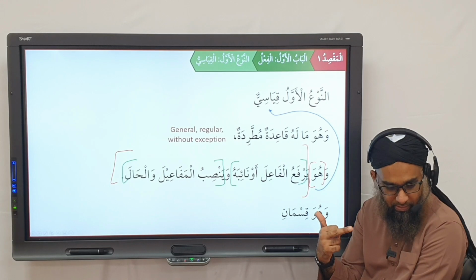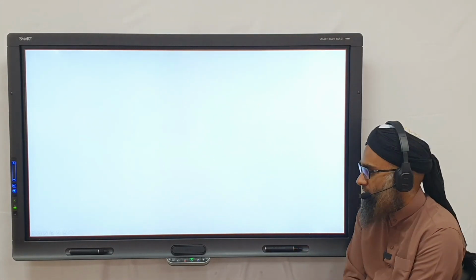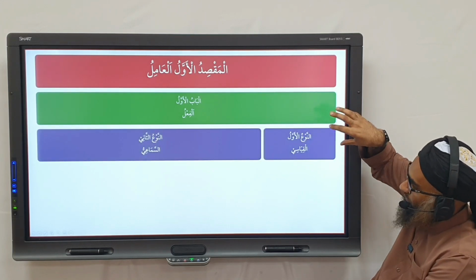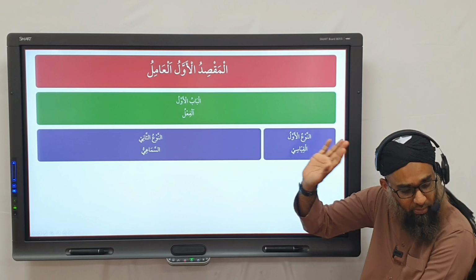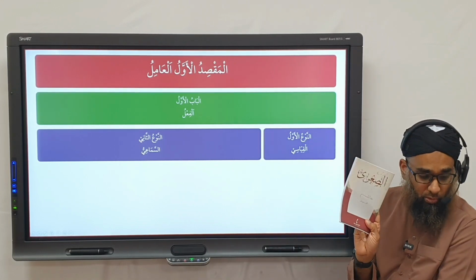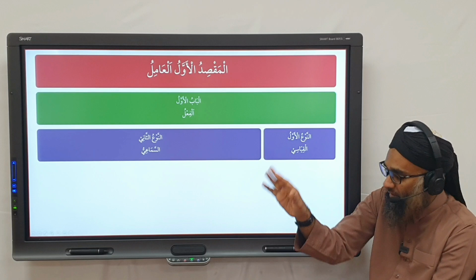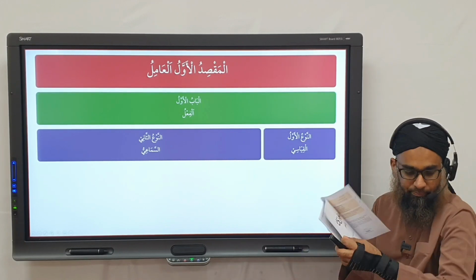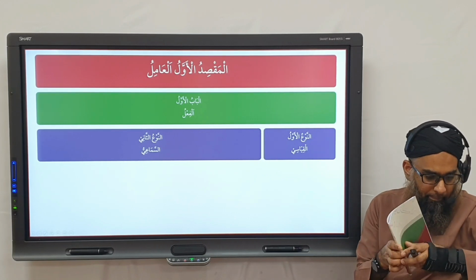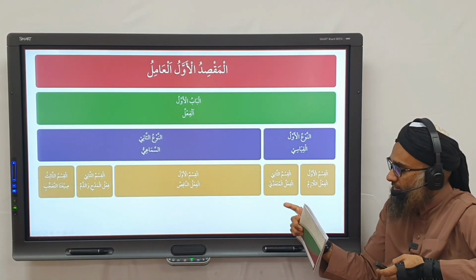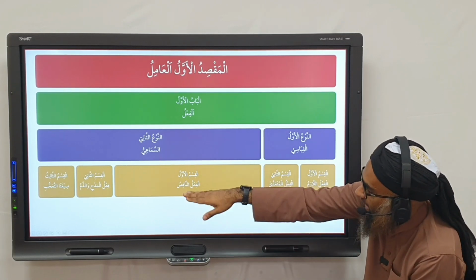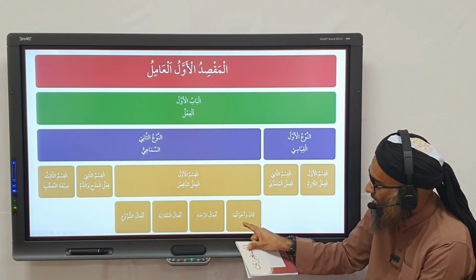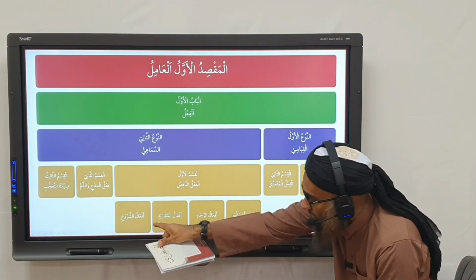وَهُوَ قِسْمَانِ. The qiyasi verbs are of two main categories. What are the categories? Let's go over here again. We have maqsud al-awwal, al-bab al-awwal is in the fa'al. Then you have qiyasi verbs and sama'i verbs. Sama'i verbs, it has not come before, but we've done it in the sughra, so we don't need to pretend we don't know. It's coming up, so we can mention it. What are the two qiyasi verbs? Can you remember the two qiyasi verbs? What's it going to be? You have lazim and then you have muta'addi. And then in the sama'i you have naqis, madh, dhamm, and ta'ajjub.